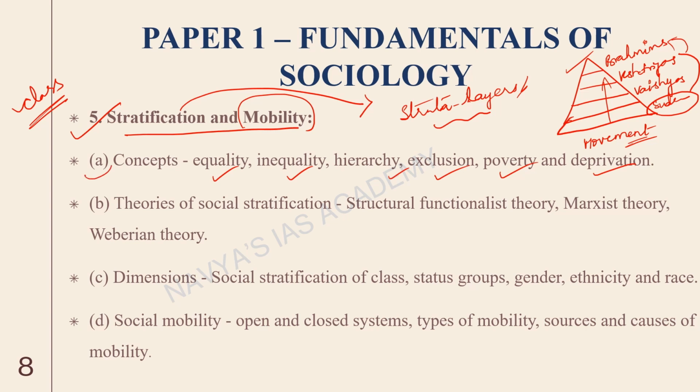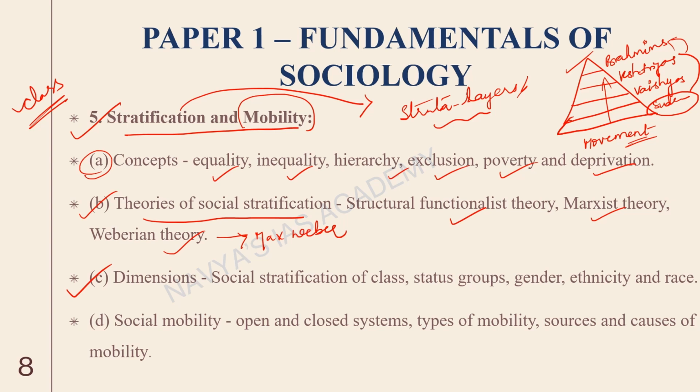So we will be looking at all these concepts. And we also have theories of social stratification. Different thinkers have given different perspectives under social stratification as well. For example, we have structural functionalist theory, Marxist theory, Weberian theory. So Weberian theory is of Max Weber's. Okay, we will see all these things in detail, and also different dimensions under stratification.